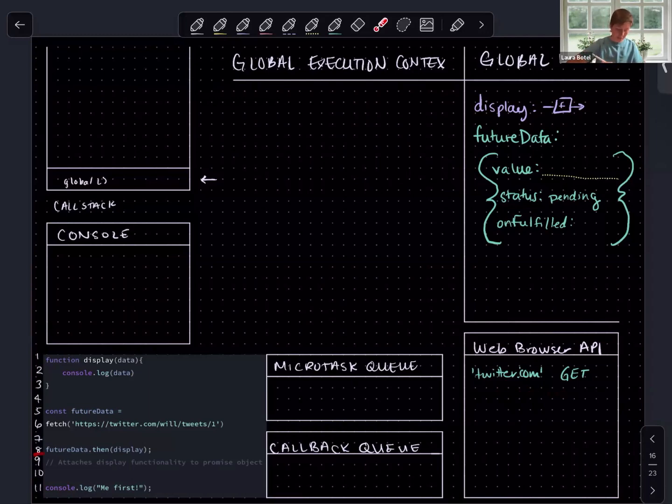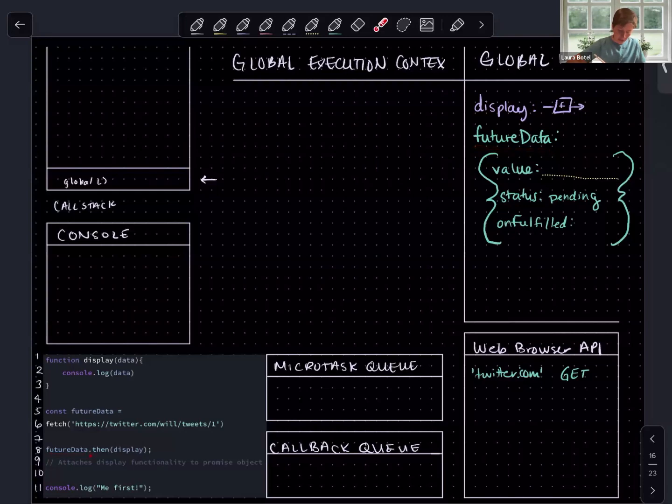The next line of executable code is line 8. And this might feel a little bit new, but we're still using the same JavaScript principles that we know about: objects, dot notation, methods, and that we've seen in other practices. So what does JavaScript do on line 8? Checks future data. What is the value of future data?